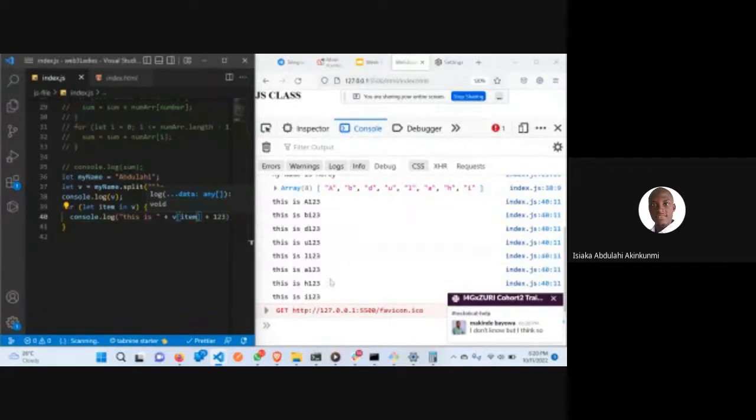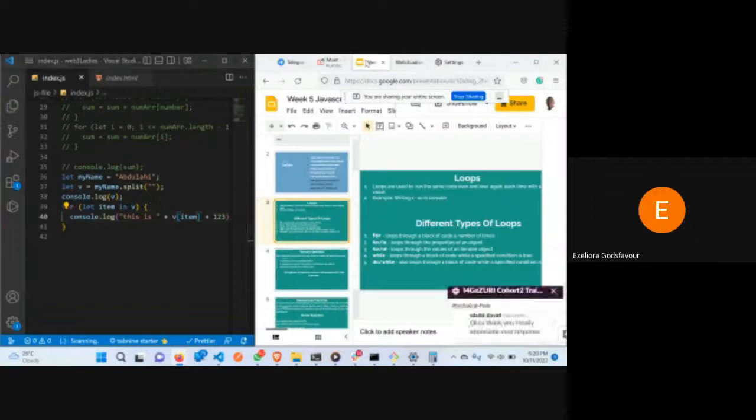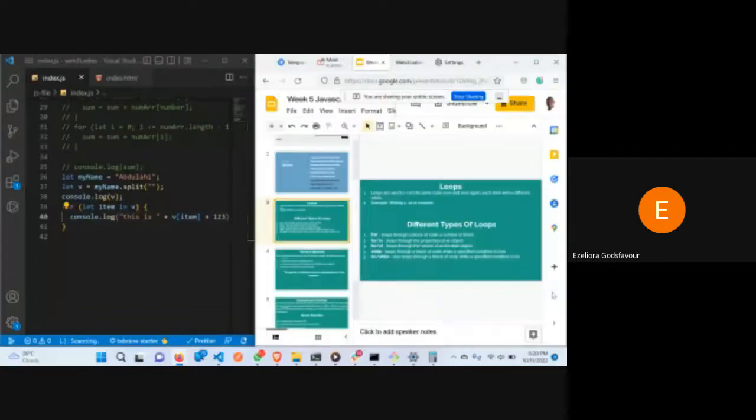So what I'm doing here is, the fact that my name is a string, I converted it to an array. Then I can loop over it. So if you are to loop over anything, it has to be an array or an object. It has to be an array or an object. Is that clear? Okay. So you're saying this dot split method returns string to array? Yes, to convert a string to an array.